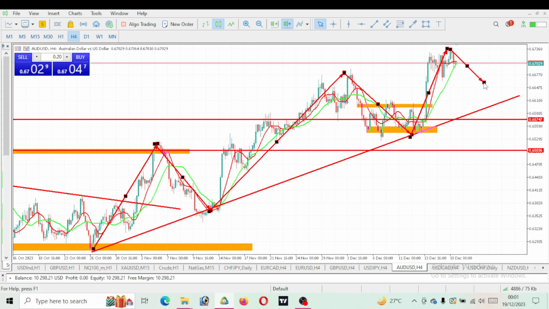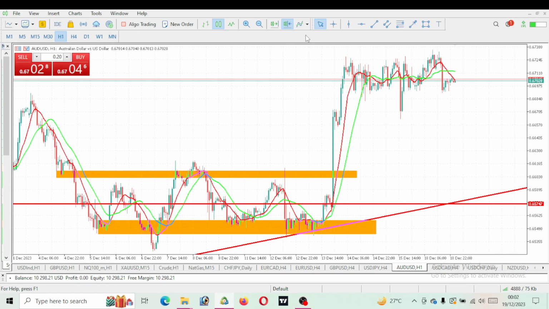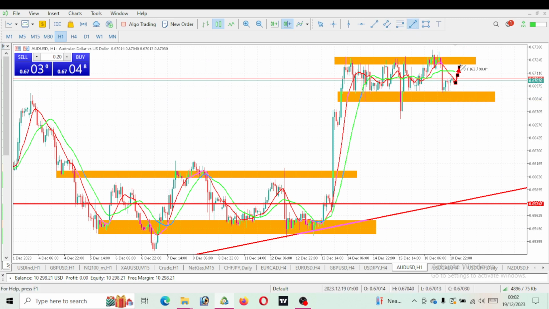So we should be expecting a little bit of a drop before a new higher high will be playing out. Now, another reason why there's a possibility of a drop is that there are multiple rejections at this level, unless the market breaks out of this resistance level. As you can see on the 1 hour time frame, we are ranging within this level. We clearly can see that the market is ranging. Now, we should only expect that movement to the upside if the market breaks out of this resistance level.